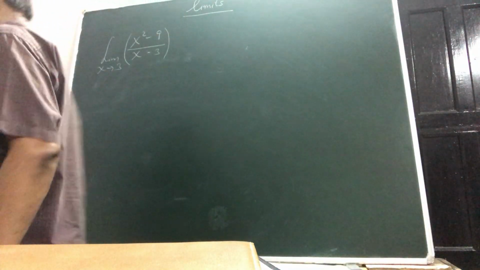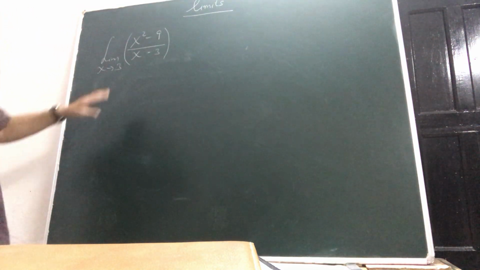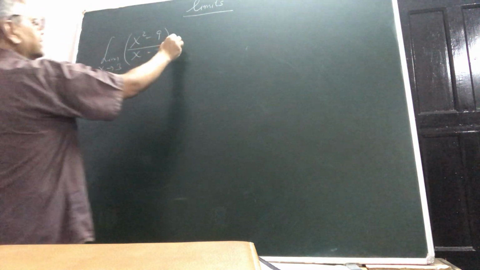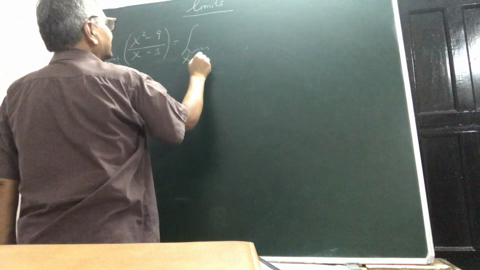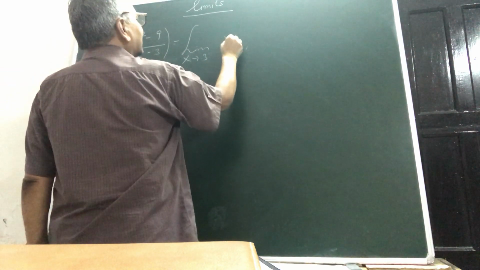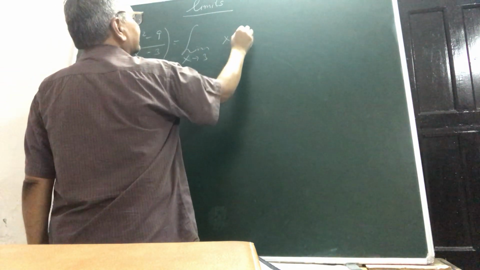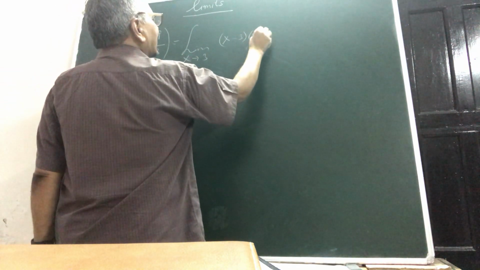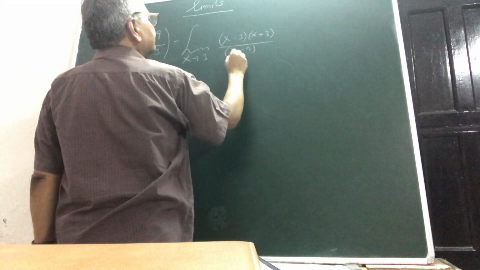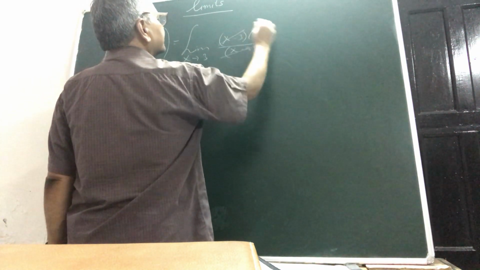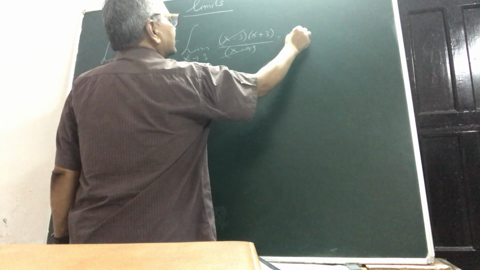So, yes, now suppose this expression. In class 11, you must have done it like this. You must have said limit x tending to 3, and then x squared minus 9 becomes x minus 3 times x plus 3 upon x minus 3, and this cancels and this becomes x plus 3.